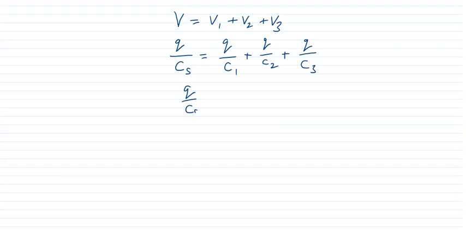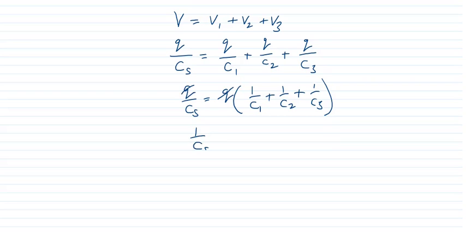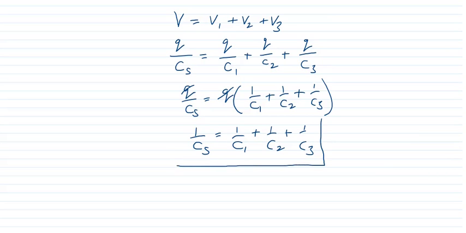Q upon Cs is equal to Q common, 1 upon C1, C2, C3. Q will be cancelled out. 1 upon Cs is equal to 1 upon C1 plus 1 upon C2 plus 1 upon C3. So therefore this is the expression for the equivalent capacitance of the capacitors when connected in series.